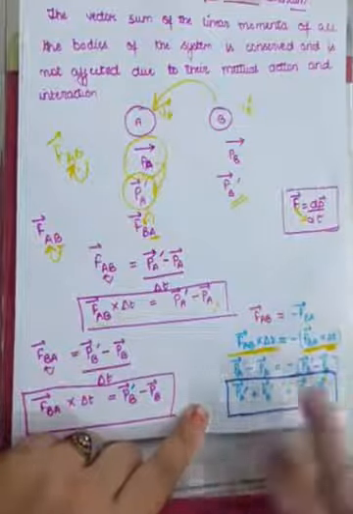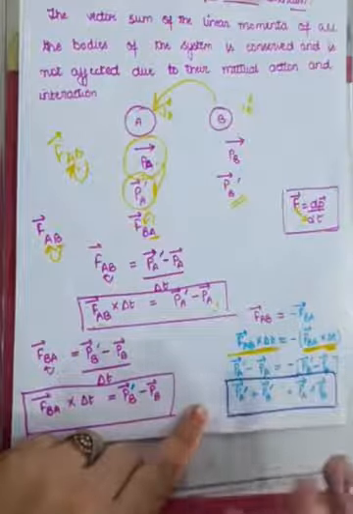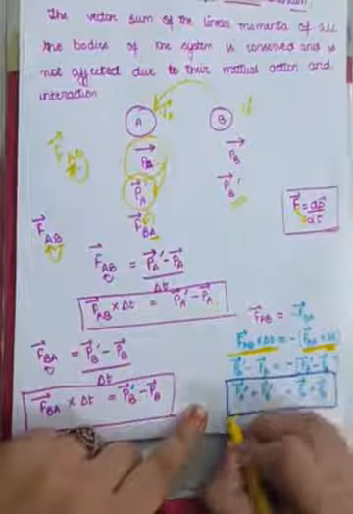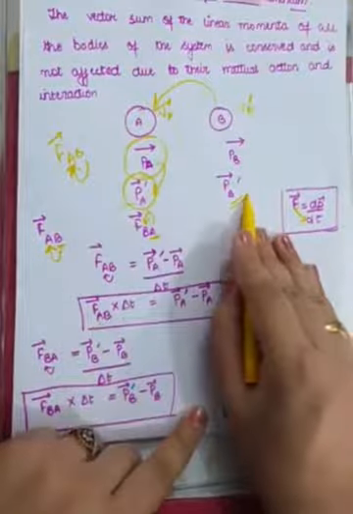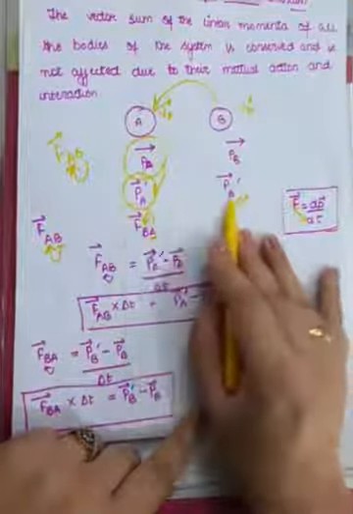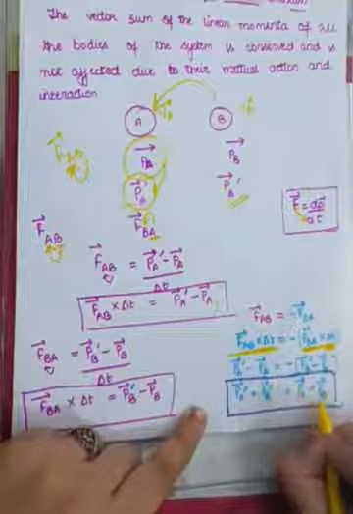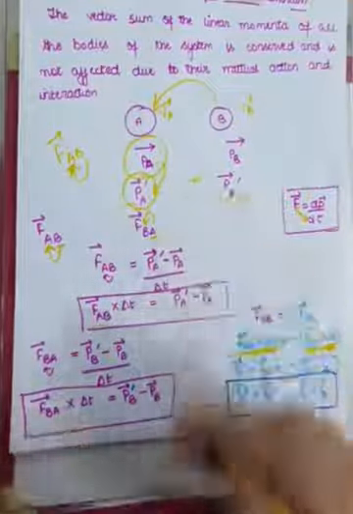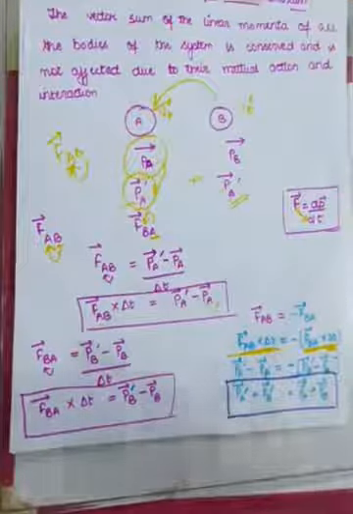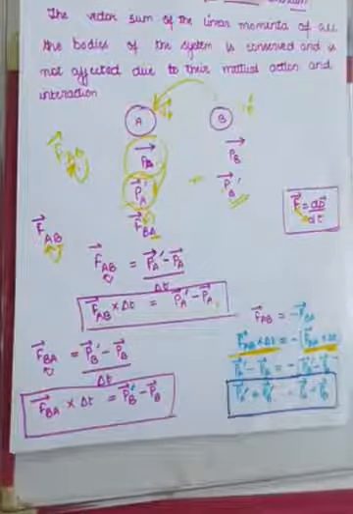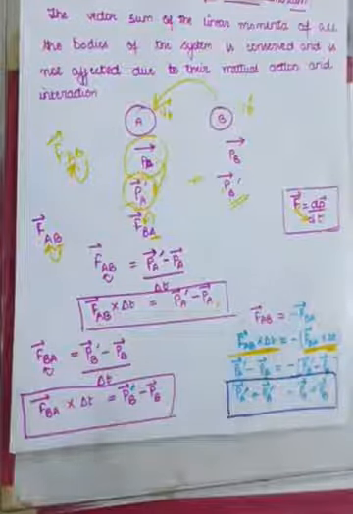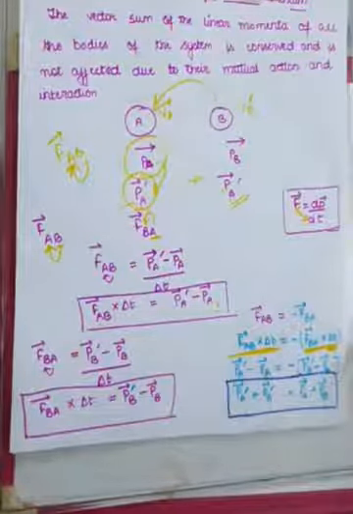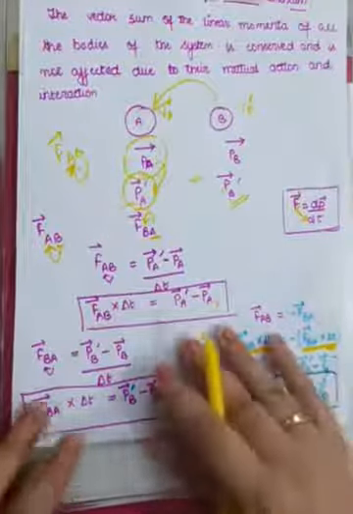Just rearrange and you are going to get PA dash plus PB dash, which is the total momentum after the collision, equal to PA plus PB, which is the total momentum before the collision. So whatever the total momenta were before the collision is equal to the total momenta after the collision. So what are we getting through this? We are getting that momenta are conserved.